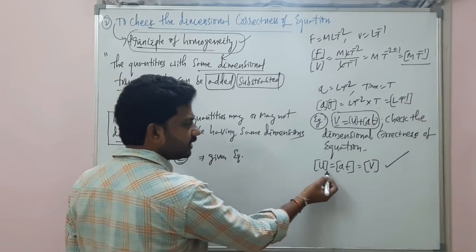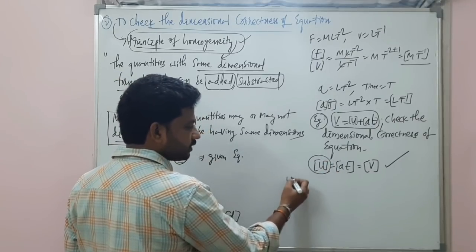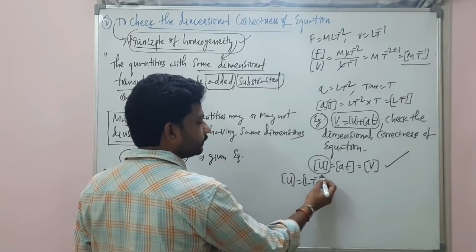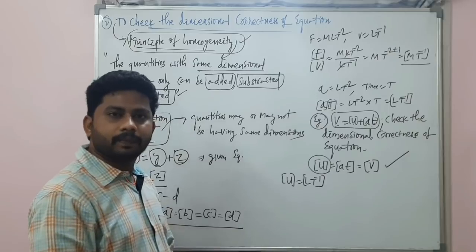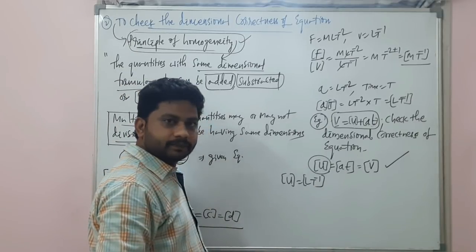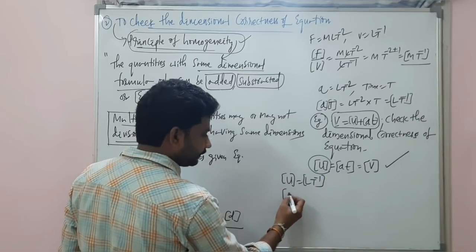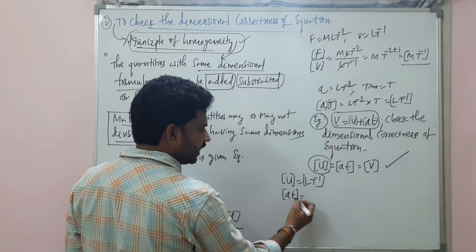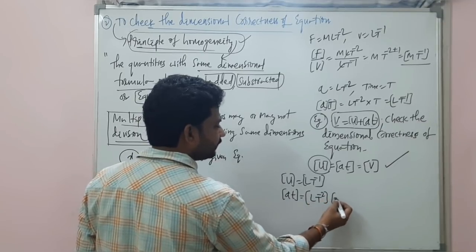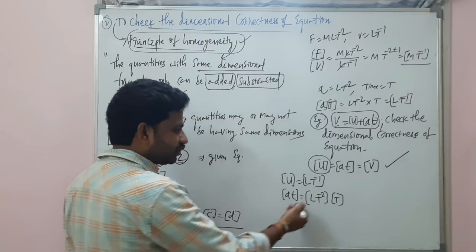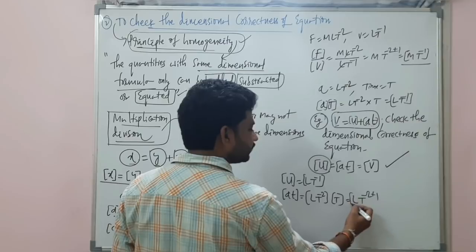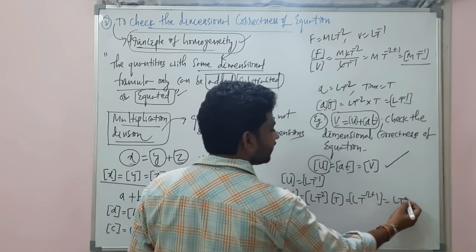Let's check. Velocity dimensions. What are the velocity dimensions? LT minus 1. What are the AT dimensions? A is the acceleration, LT minus 2, and T. So if you solve this, you will get LT minus 2 plus 1. So can I say it is LT minus 1?